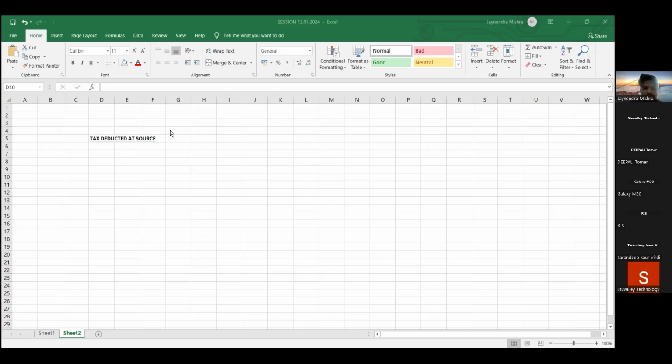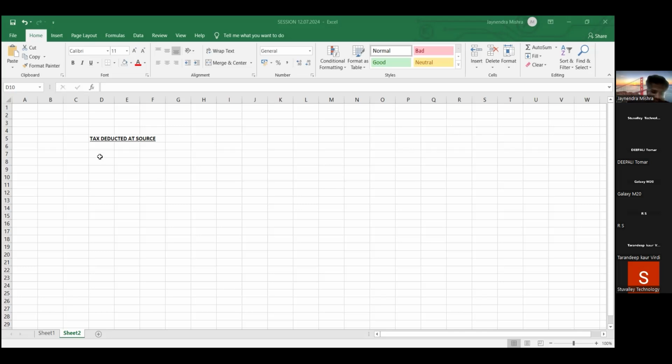There are so many transactions where there is an implication of TDS. That's how, friends, a good accountant is the one who has overall knowledge of TDS as well, right? So let's begin with it, friends.